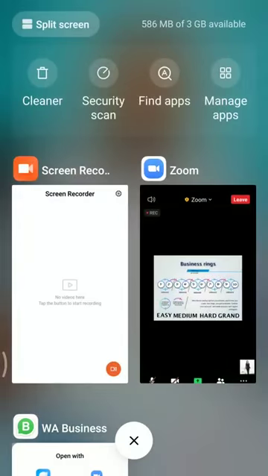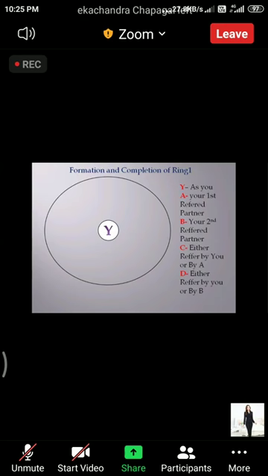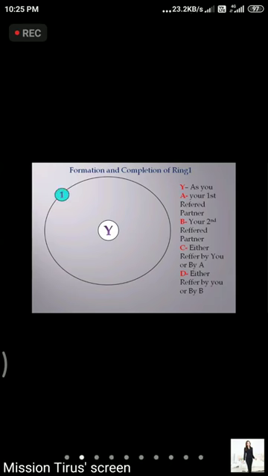Now here we are going to see in the slide how our first ring is going to complete, that is the easy ring. As we have joined, that is we are Y. We have started, whoever has sponsored us, we have done the registration, we have activated our ID with the $10, and we have come into the easy ring at the bottom, in the middle. That means our ring has been started.